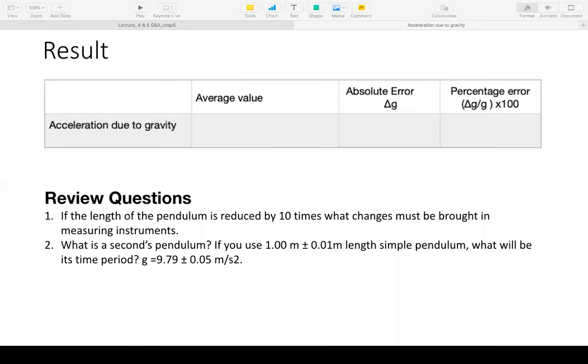To measure what? To measure a shorter string. What will the length of the string be, you think? Approximately 10 centimeters. Then why do you need a vernier caliper to measure 10 centimeters?